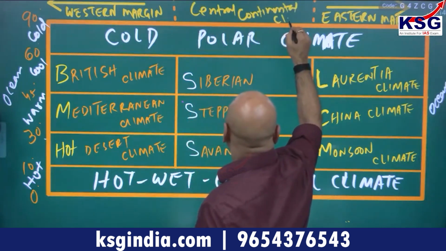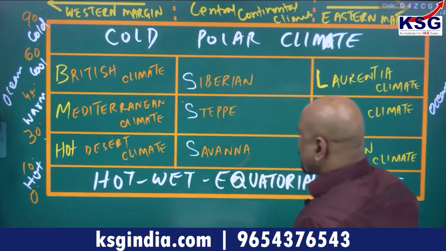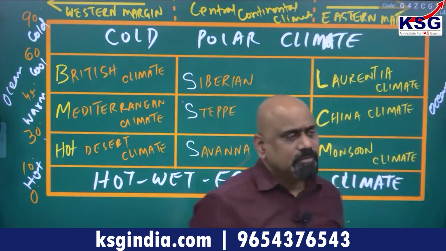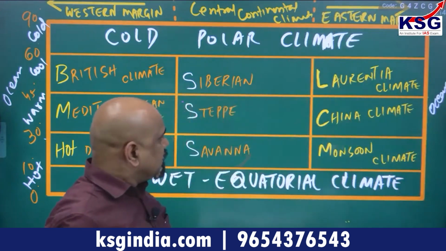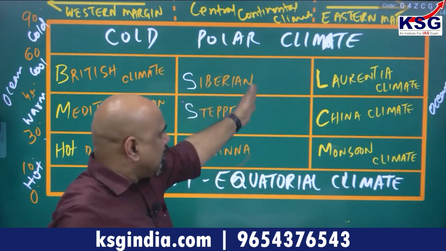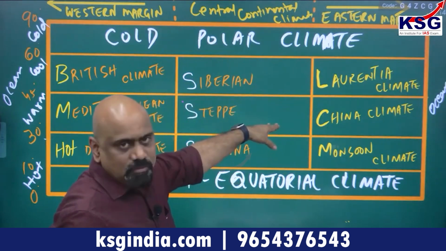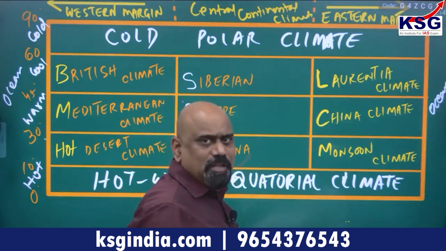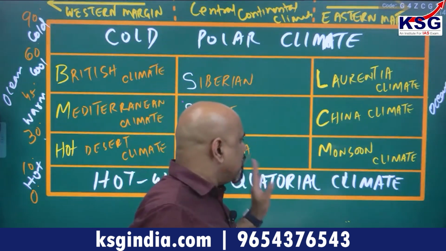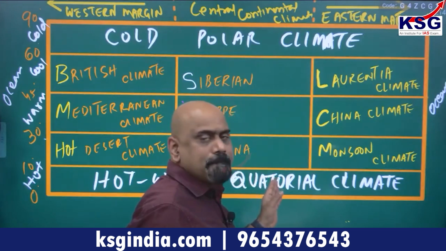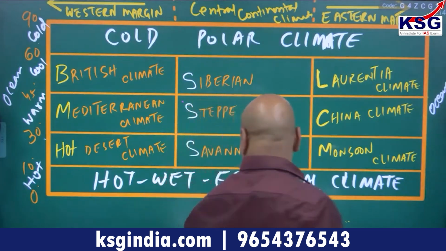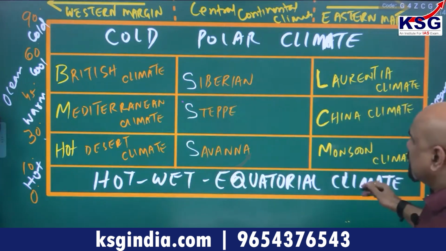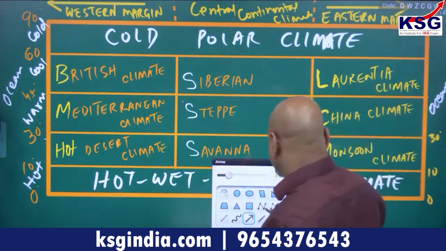My friends, you remember that all the climate of eastern margin, you can see Laurentia, China, monsoon. There are three types of climate: Laurentia, China, and monsoon type of climate. Their specific characteristics, specifically monsoon. Monsoon you will get between 0 to 10 degree here, 10 to 30 degree latitude at the eastern margins. All eastern margin climates at different segment.